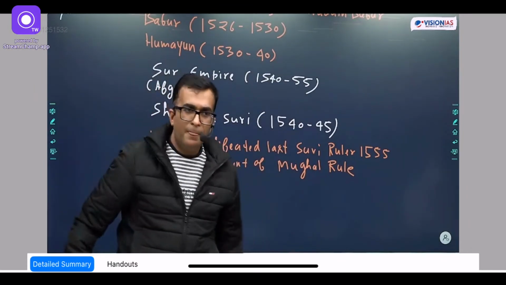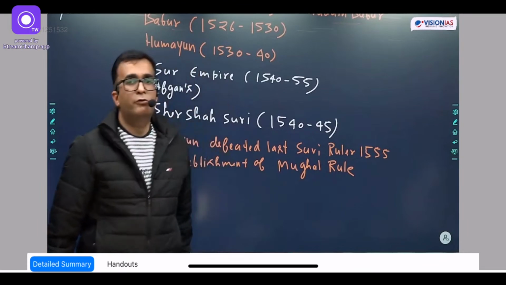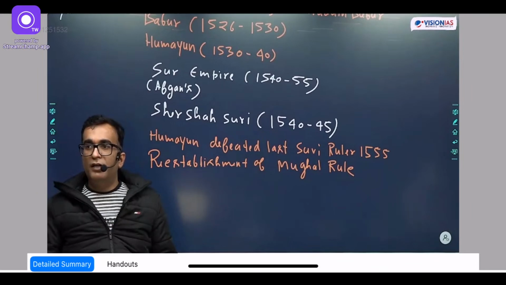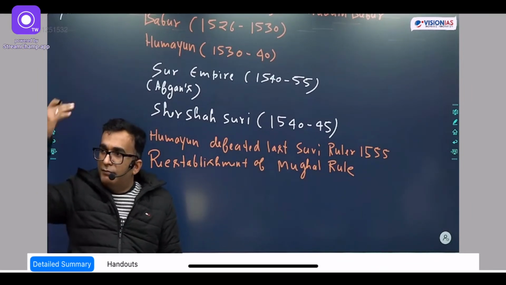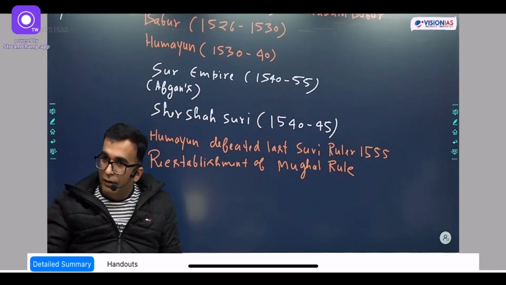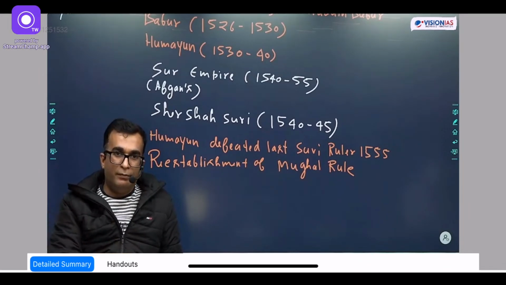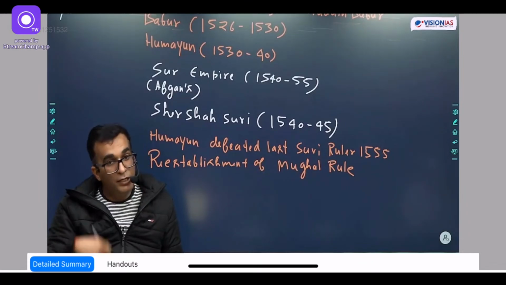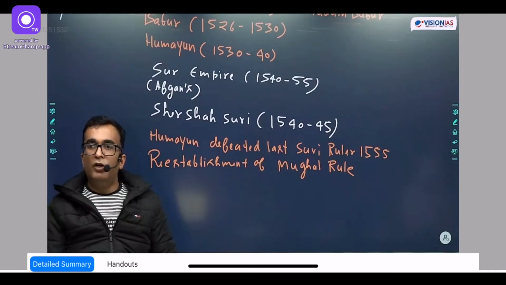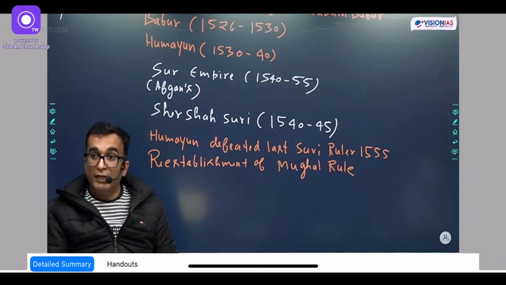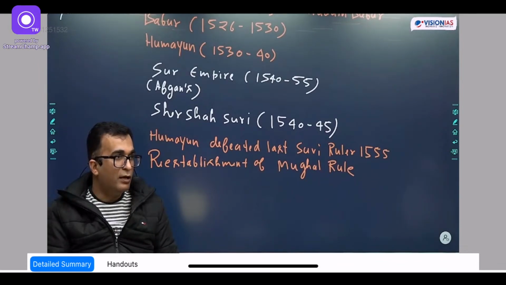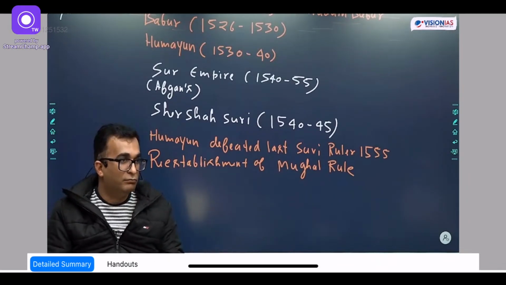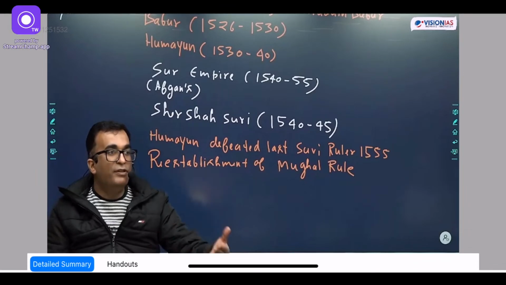Now listen. One unfortunate death, that of Humayun, happened soon after he re-established the Mughals in India. He fell from the stairs and then his death happened. At this point of time, Akbar was not in India. His son, who was hardly 14 years old, was in Kabul at this time. Akbar was declared the king of this area, but he was not there. So it is said that Akbar became a king without land, because he was not in India.